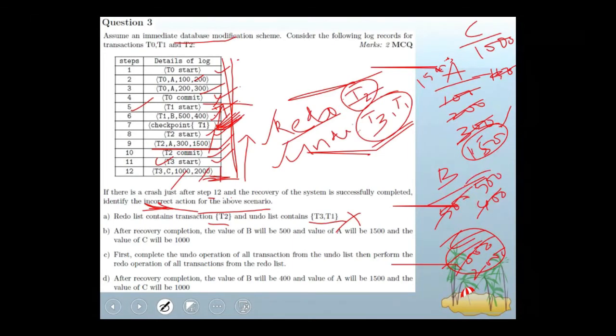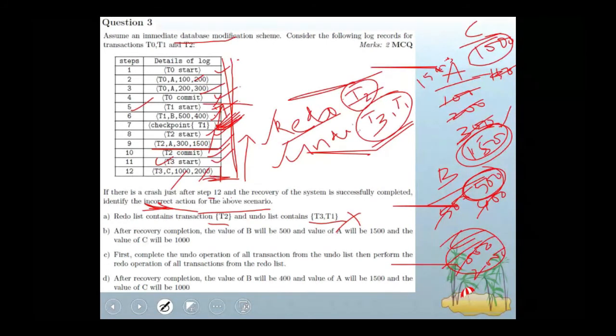Now what are the updated values after this one? A is 1500, B is 500 and C is 1000. Look, option B, after recovery the value of B is 500. Yes, correct. The value of A is 1500. It is also correct. The value of C will be 1000. It is also correct. Because the question is about the incorrect option.